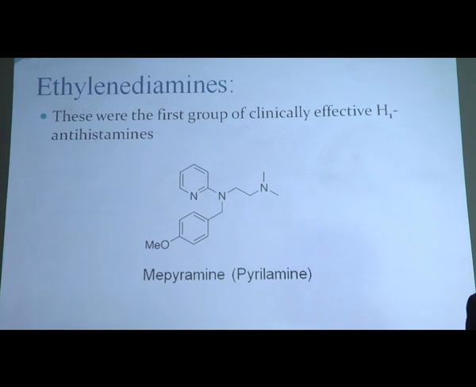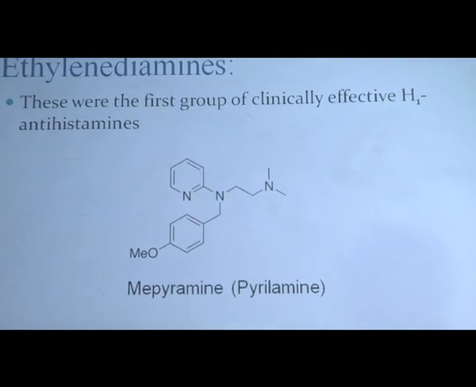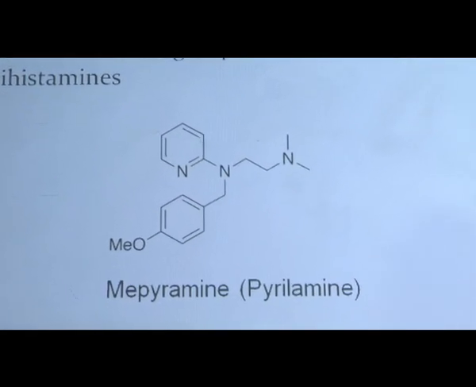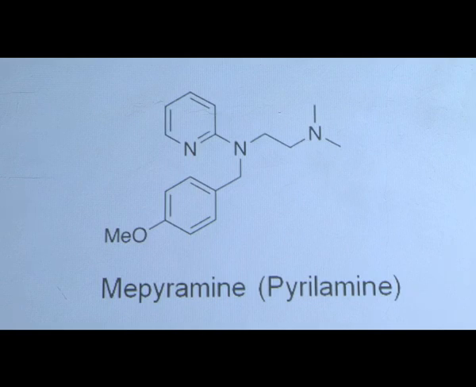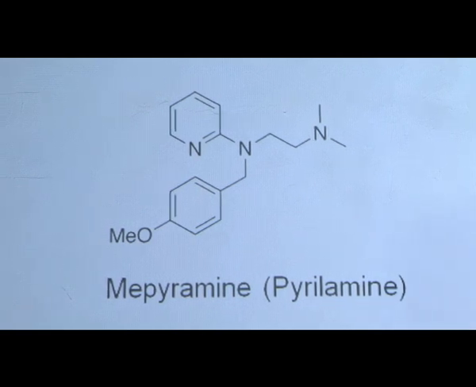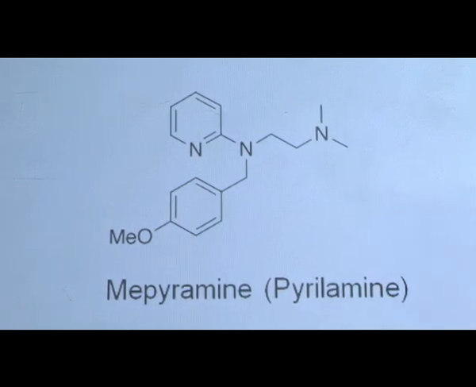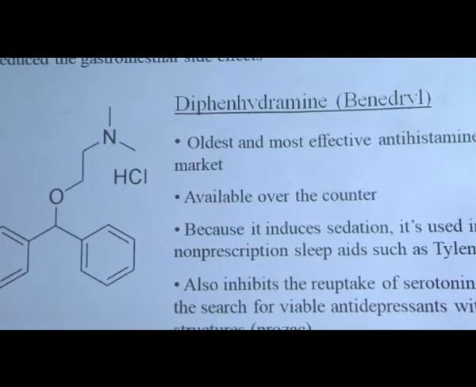Then the ethylenediamines, the first class. The name ethylenediamines indicates that two amines are attached together through the ethylene bridge. This is the spacer we have already seen. The clinically used ethylenediamines include mepyramine, also called pyrilamine, which is one of the first drugs of choice from the ethylenediamine category.